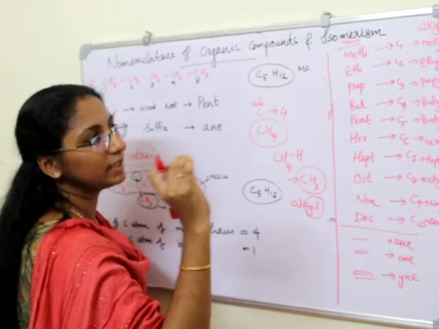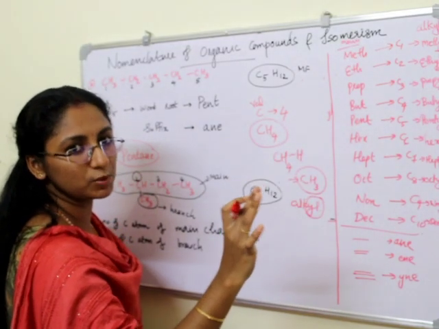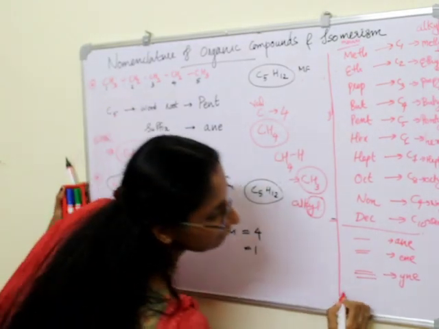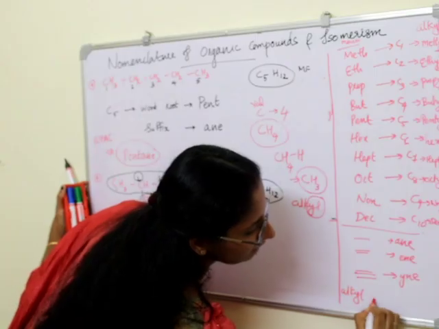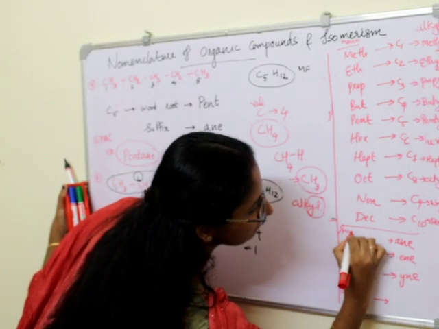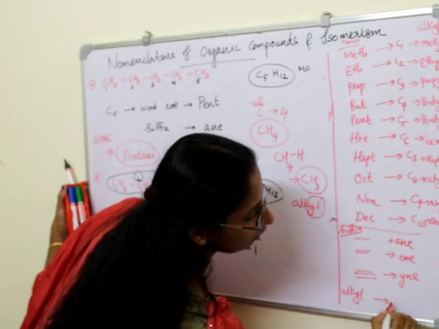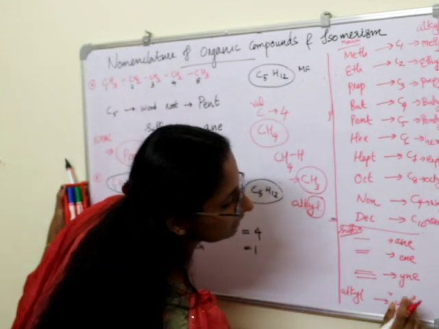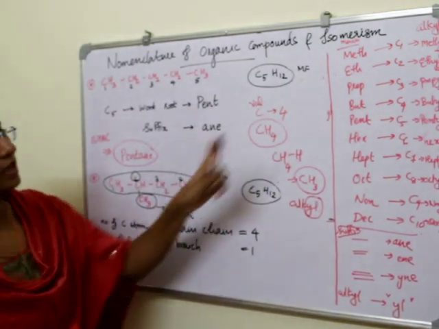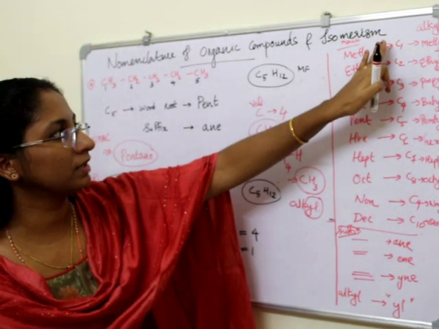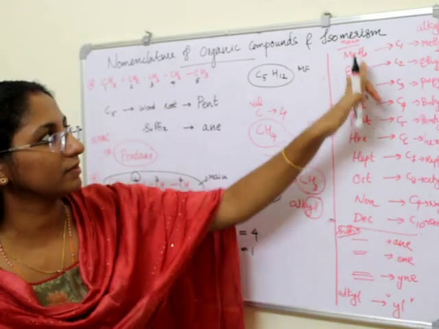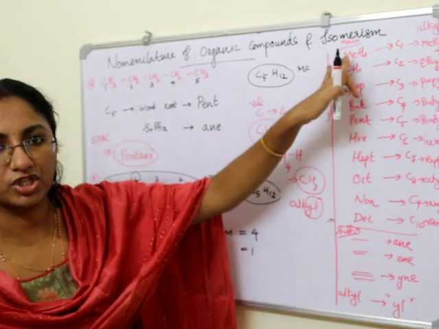You want to remember that for alkyl substitution, the suffix is YL. And the main word root will be the same, similar to the main chain.